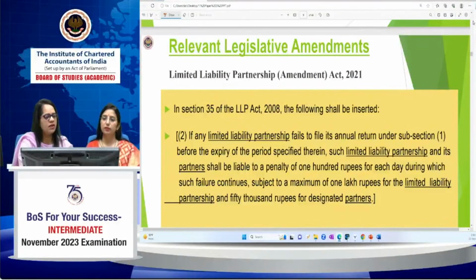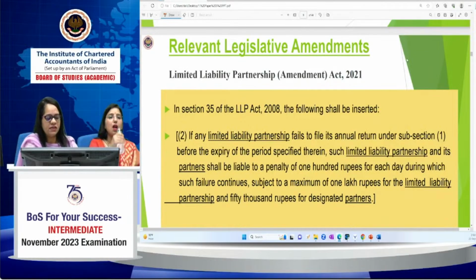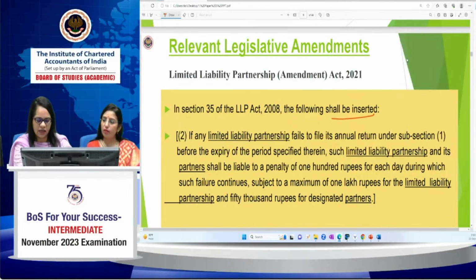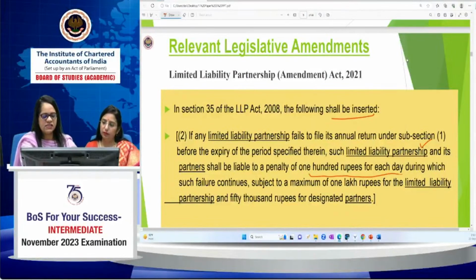So coming to the relevant legislative amendments of Limited Liability Partnership in Paper 5, which we are going to discuss here. Coming towards the LLP Act, in section 35 of the LLP Act 2008, the following has been inserted: if an LLP fails to file its return before the expiry of specified time, such limited liability partnership shall be liable to a penalty of 100 rupees each day.